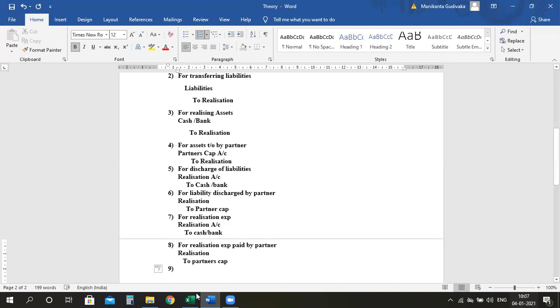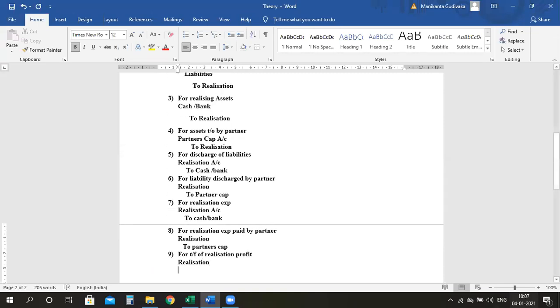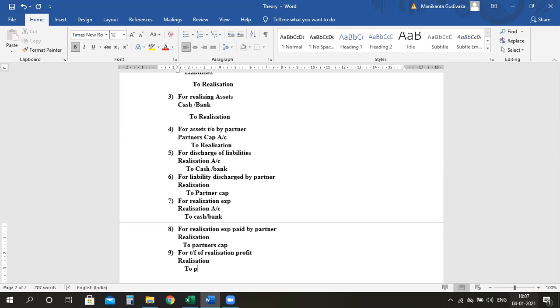After all these 8 adjustments, if there is any profit for transfer of realization profit to partners, okay, the entry is realization account debit to partners capital. Clear, everyone? Yes, ma'am. Now, the above entry will be reversed in case of loss.